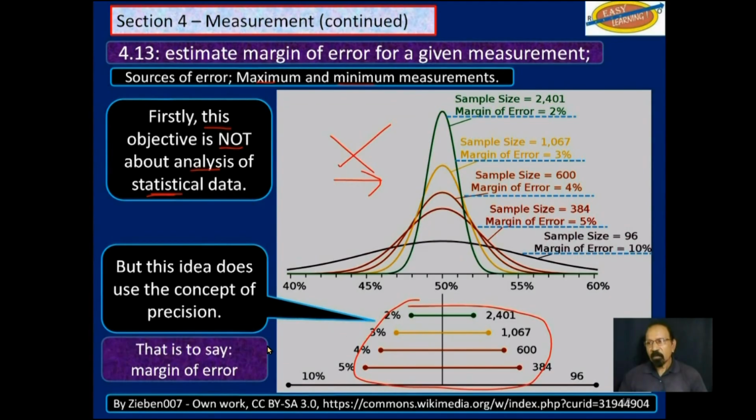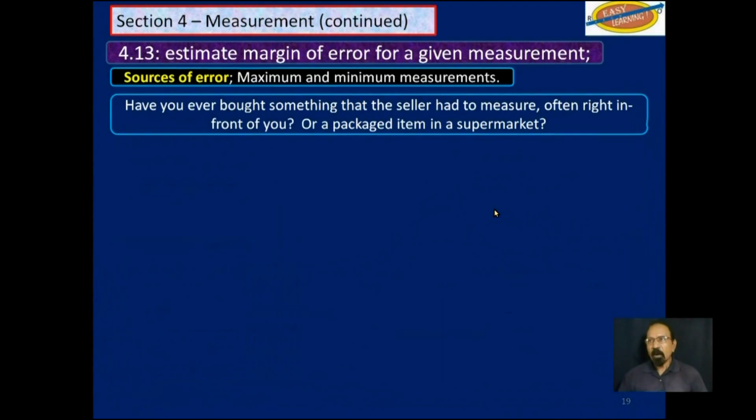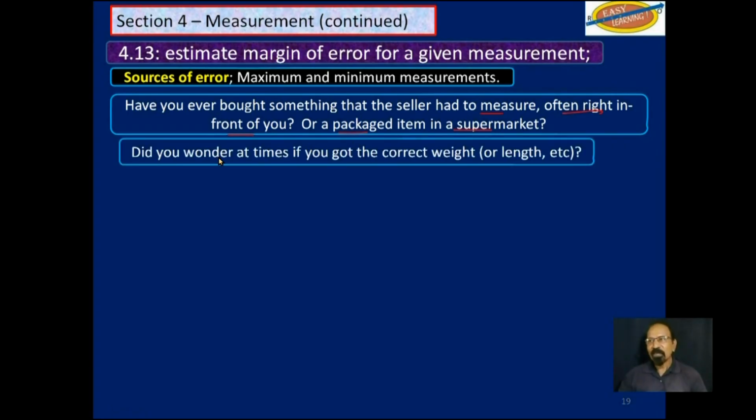So as I said, margin of error. And you can see something here about margin of error and so on. Now, have you ever bought something that the seller has to measure, often right in front of you? Or a packaged item in a supermarket? Well, I think we all have done that. And did you ever wonder at times if you got the correct weight or length or whatever it is measured in? Have you ever wondered if that is correct?